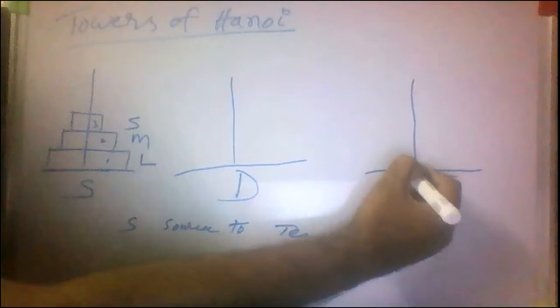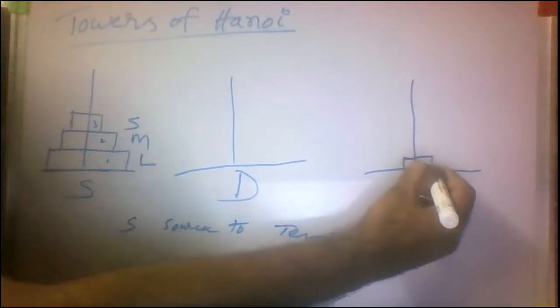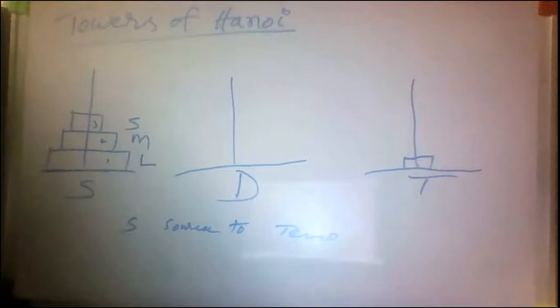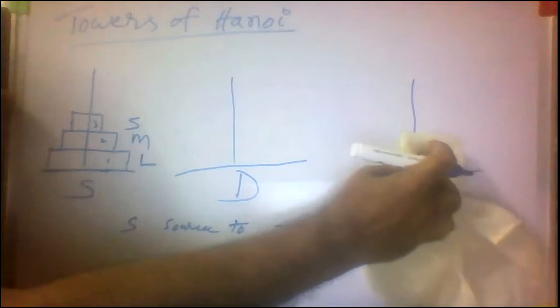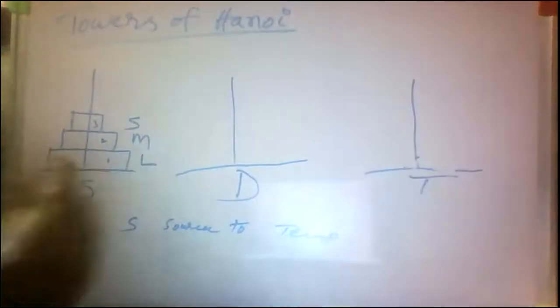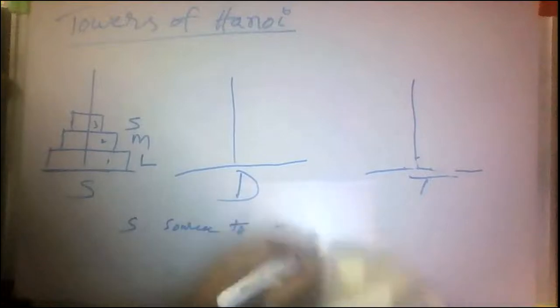Simply, this is the temporary tower. All of you, listen. So here simply your destination, not temporary, your destination tower D.